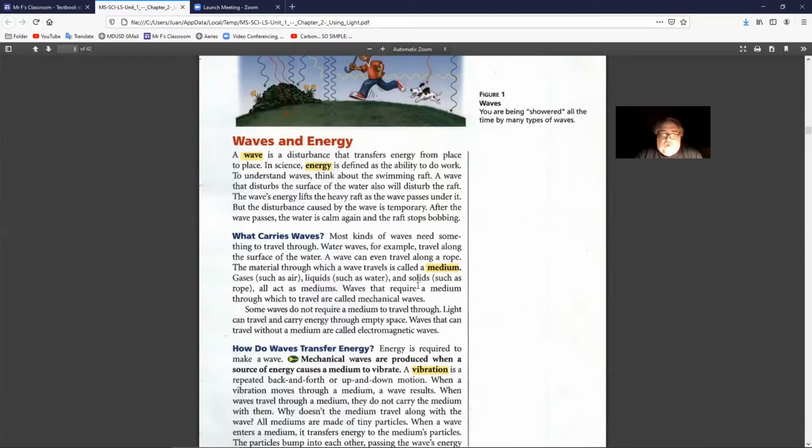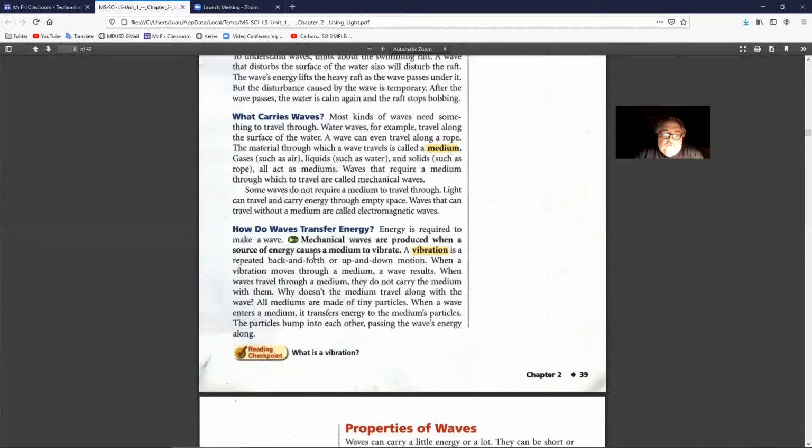Some waves do not require a medium to travel through. Light can travel and carry energy through empty space. Waves that can travel without a medium are called electromagnetic waves. How do waves transfer energy? Energy is required to make a wave.